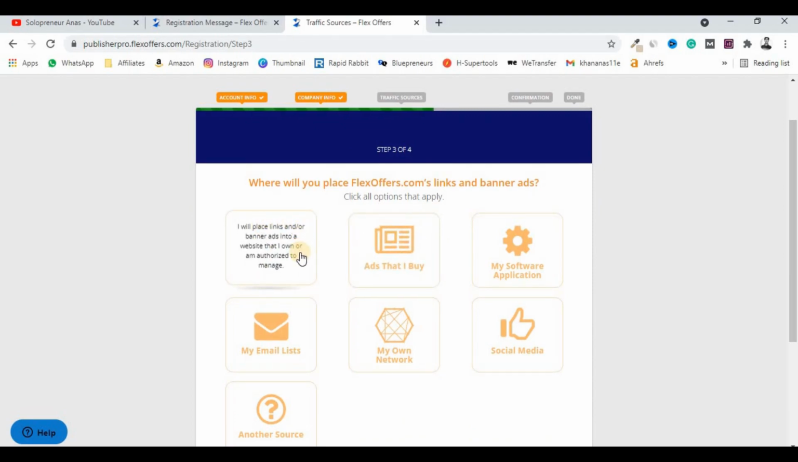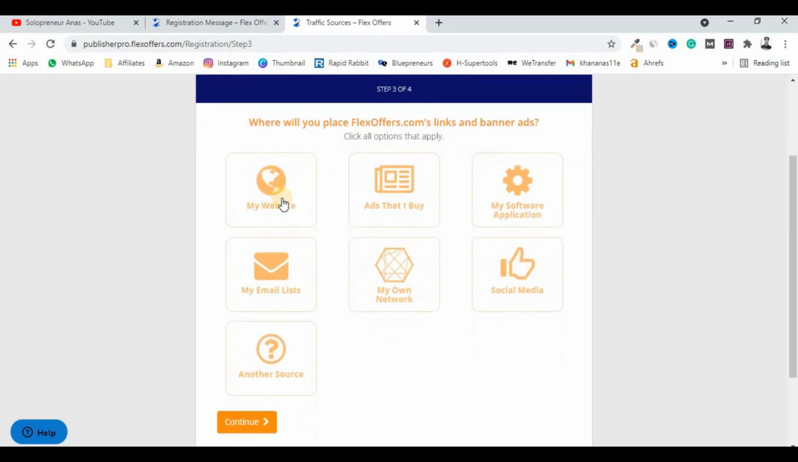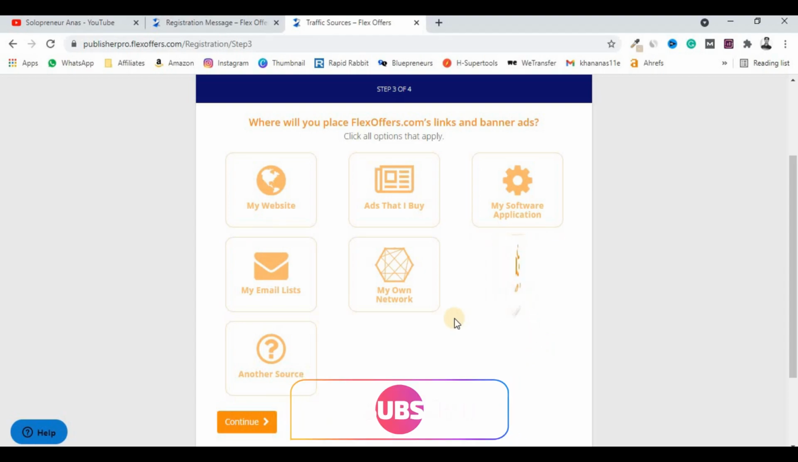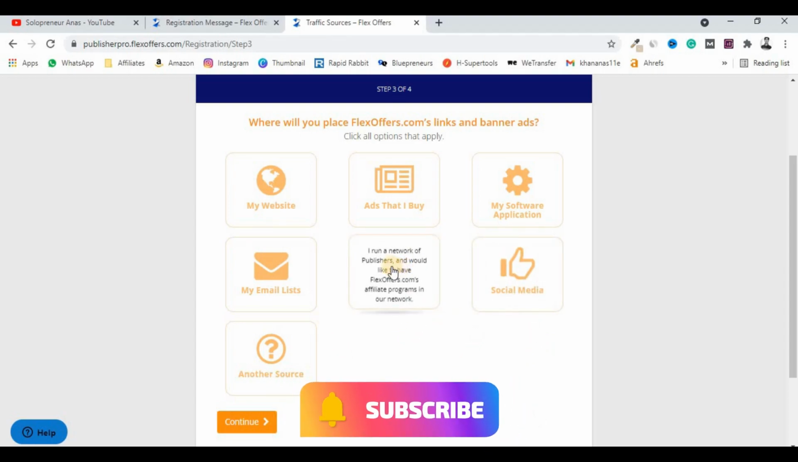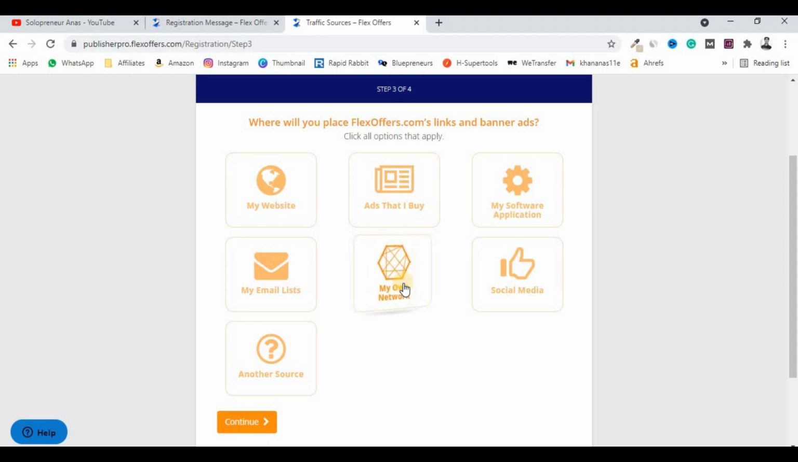If you have your own website, you can go with the first option, which is my website. Now as you can see, if you have a software, your own social media app, which means you are running your own social media business, you can choose this one. Or if you have your own network, or I run a network of publishers, then you have to follow this option. And my email list: if you have an email list, you have to provide them.